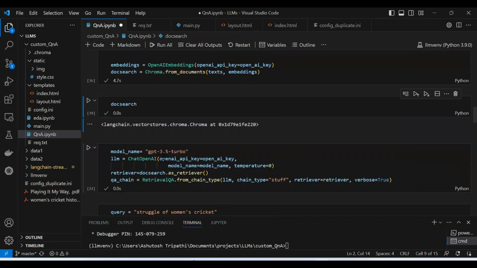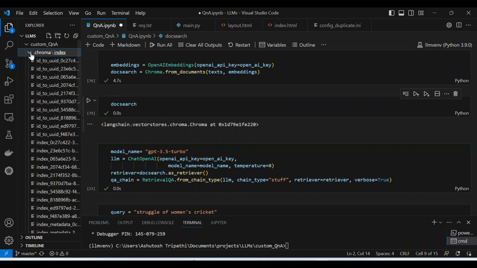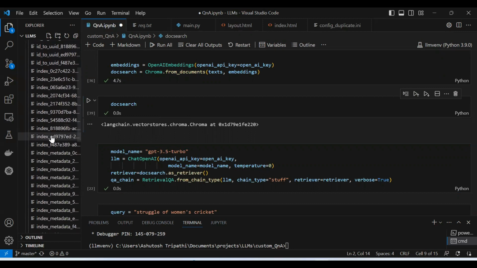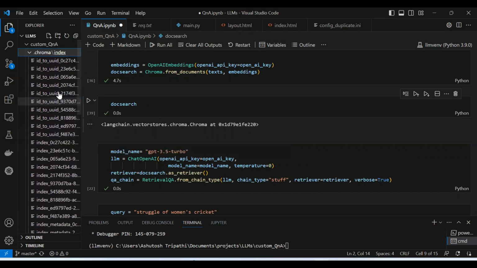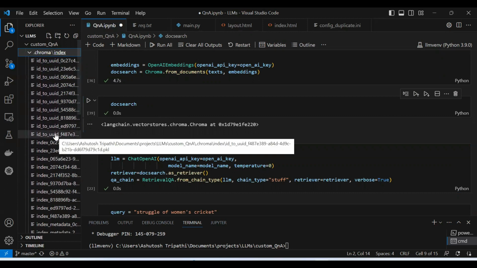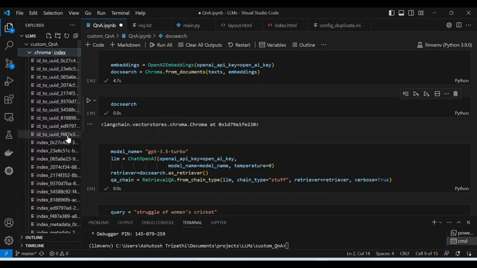Next, we have to define. Now we are ready with our embeddings, and we have stored them as part of chromadb. Here you see this chroma folder has got created, and it has stored all those different embeddings. If you are running this the first time, you might not see this many embeddings, because I have run this multiple times on multiple documents.